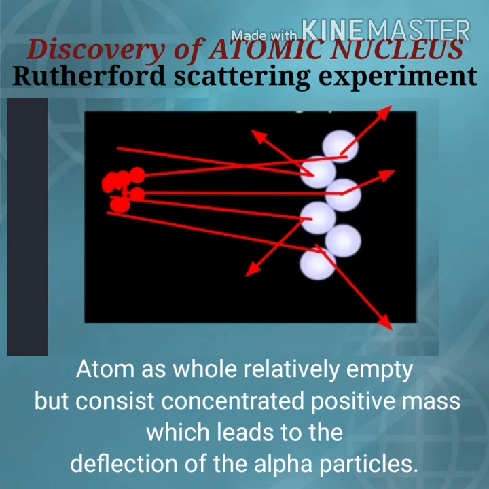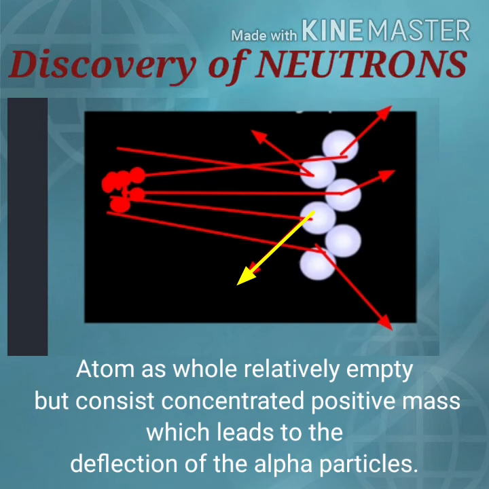In the center of the atom, there is no space for the alpha particles to move straight, so they were deflected or moved back. This concentrated center of the atom is known as the nucleus.